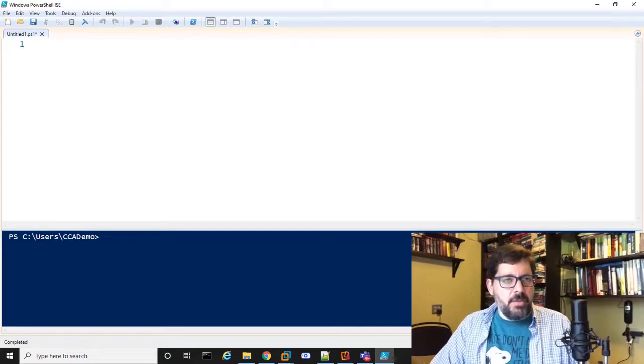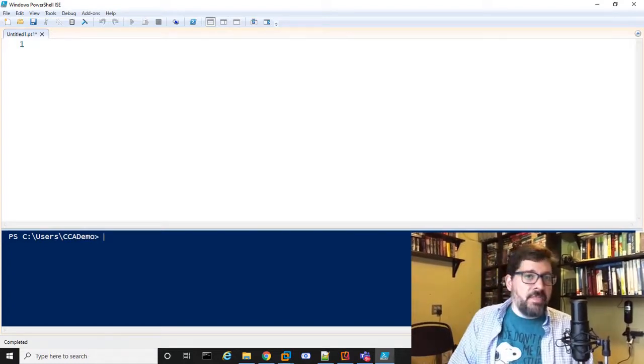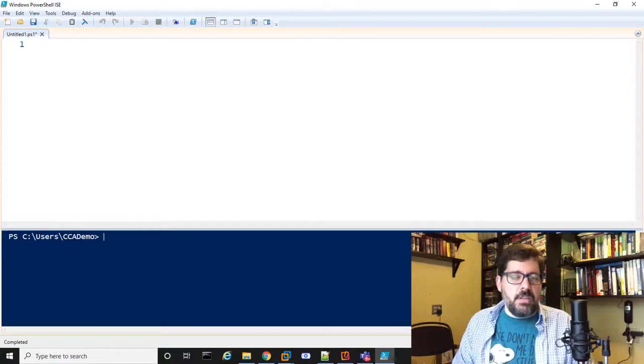I think one of the powerful things about PowerShell is that you can work with objects, and it has a lot of native tools for working with objects, and it makes for some interesting things you can do in PowerShell that weren't possible in the old command line. If you're using PowerShell for system administration, there's a lot of cool stuff you can do. And PowerShell is in its own right a programming language. There are a lot of neat little scripting things you can do with PowerShell. So hopefully this will give you some ideas.